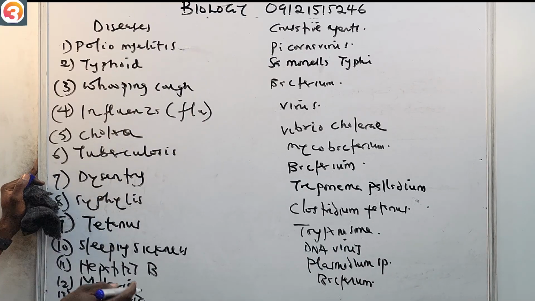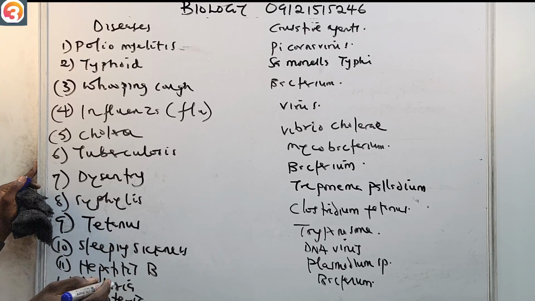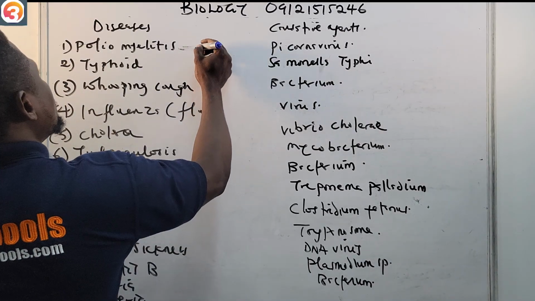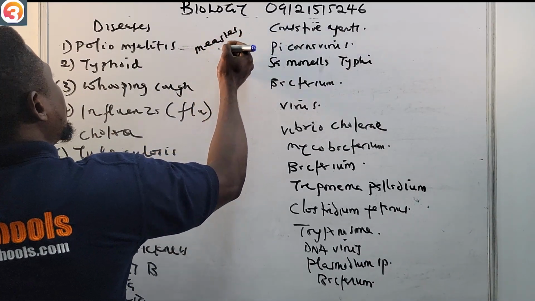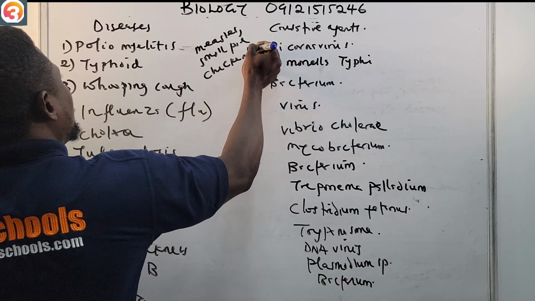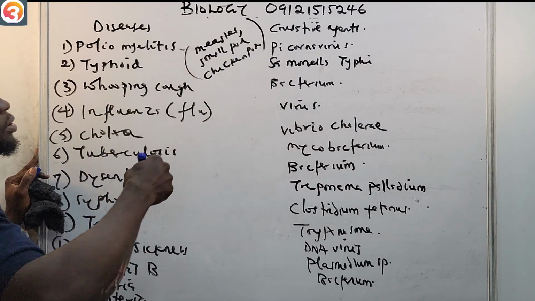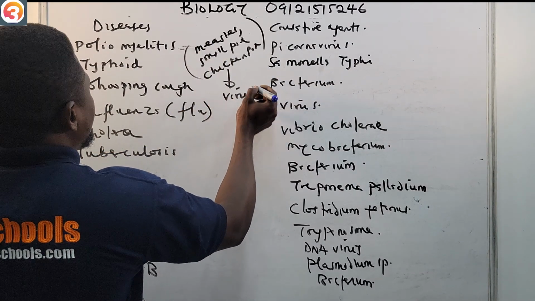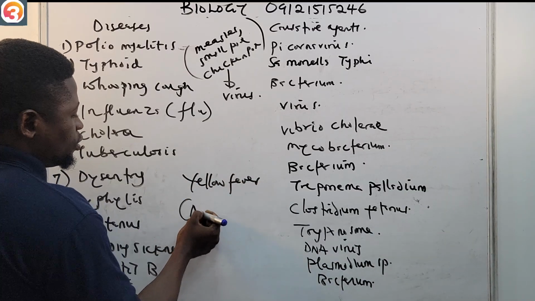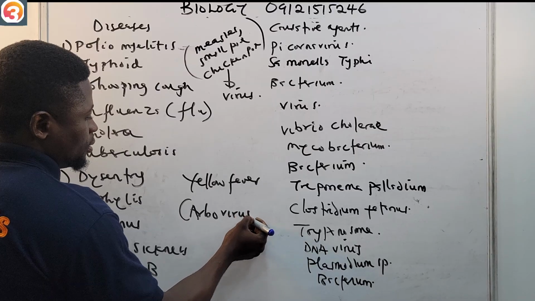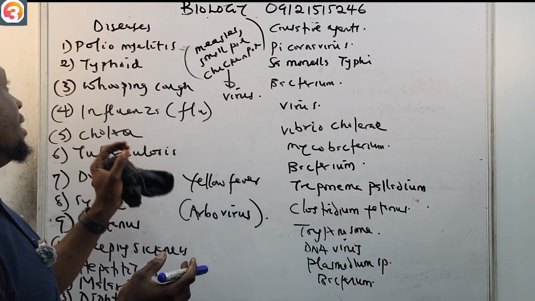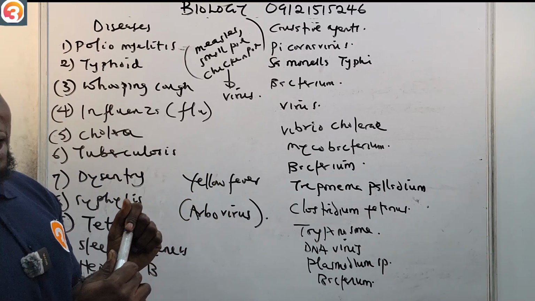Then of course some other diseases are caused by viruses. For example, we have measles, smallpox, and chickenpox. They are caused by viruses. Then you also have yellow fever. It's caused by what you call arbovirus. So these are the diseases, and these are their causative agents.